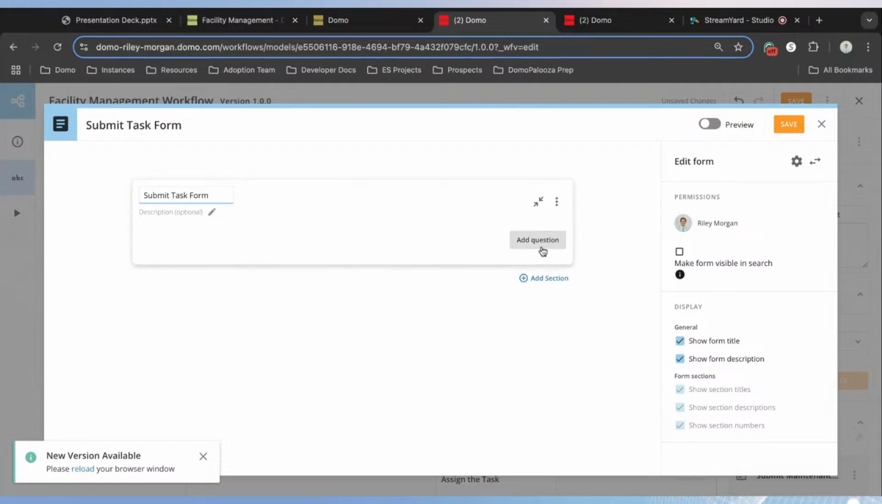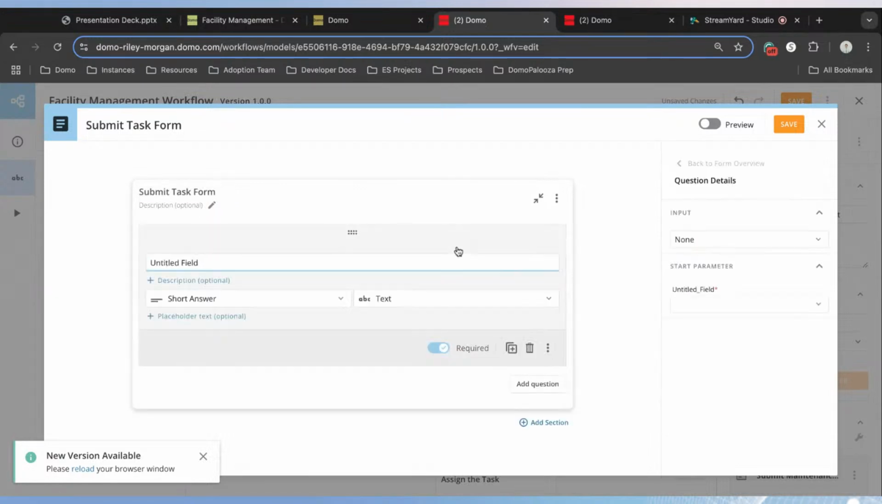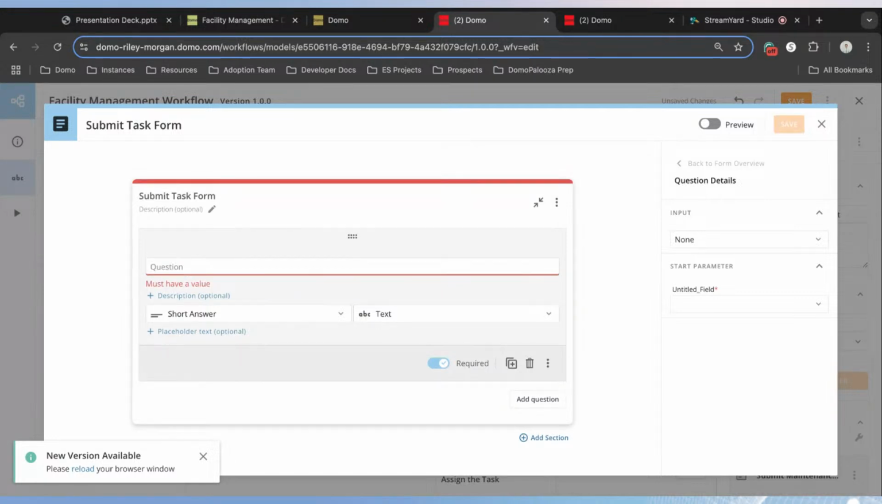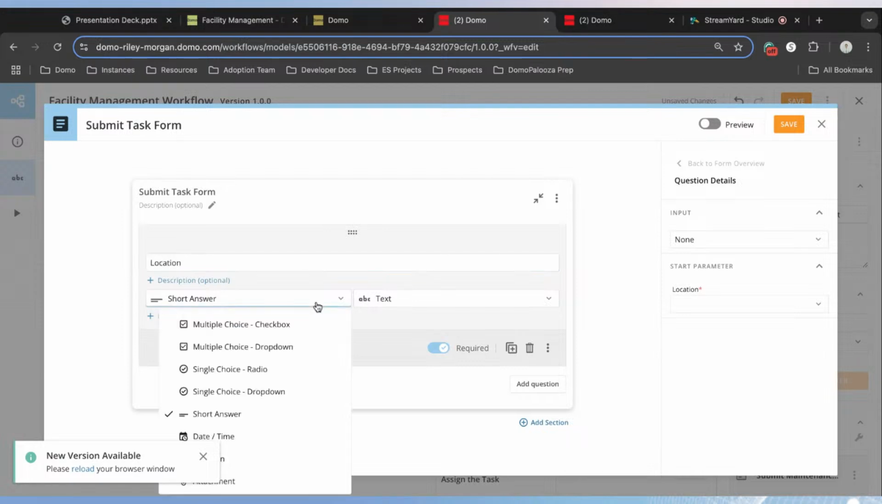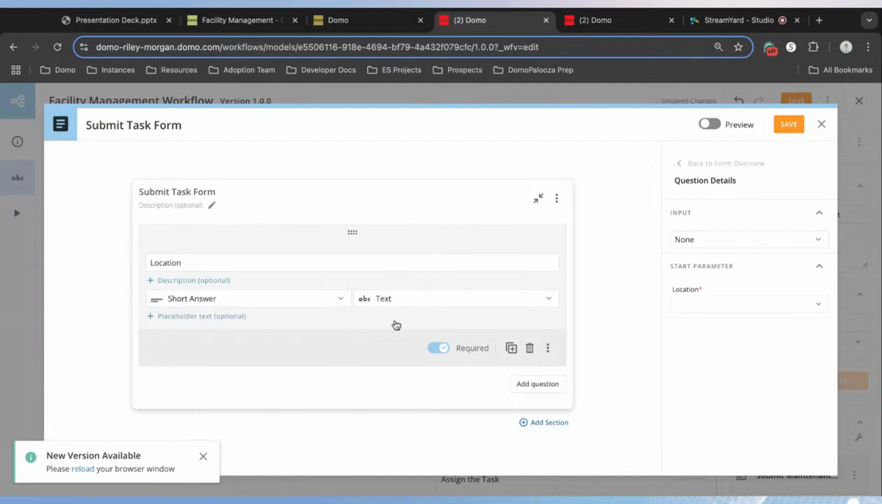And then let's start to add our questions for this form. The first thing that we might want to know about this maintenance task is, where is it? Where does an employee need to go to complete this task? And so for a question, let's say we want to know the location of the task. And with these questions, we can change the submission type and the data type that we're going to be working with. For this initial question, I think short answer will be a great option for the user to submit the response.